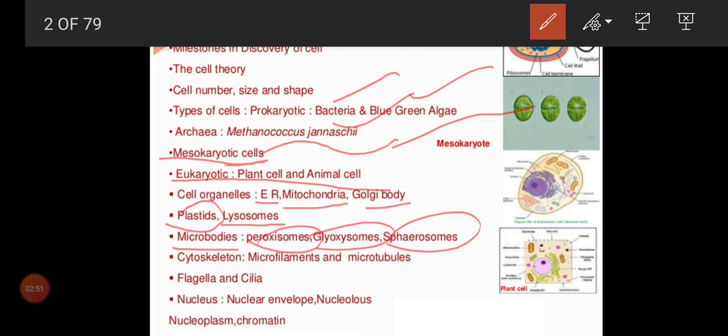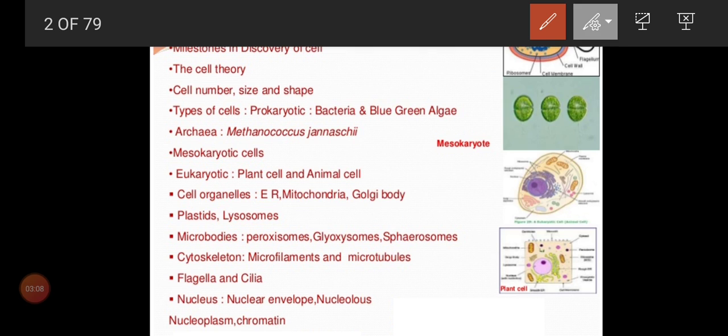As the name itself indicates, they are very small globular structures seen in the cytoplasm. That's why they are called microbodies. What is the example for microbodies? Peroxisomes, glyoxysomes, spherosomes. These are called microbodies because they are very small or tiny in shape.